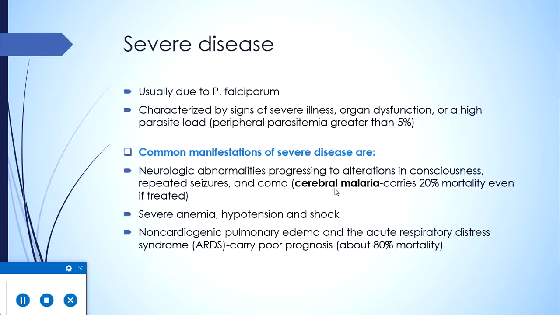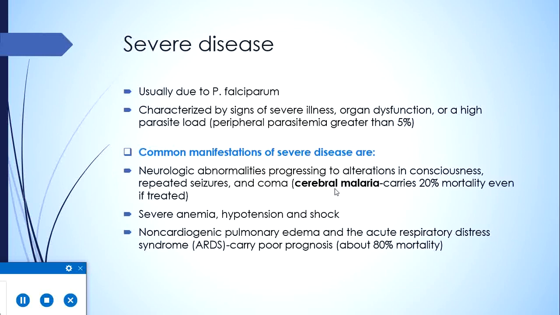Another reason for anemia is that in falciparum infection, even the non-infected cells become abnormal and tougher, difficult to deform, so that their lifespan is reduced, and while they are passing through capillaries, they can easily rupture. Even non-parasitized cells become abnormal. Another feature is non-cardiogenic pulmonary edema and the acute respiratory distress syndrome, which is called ARDS.